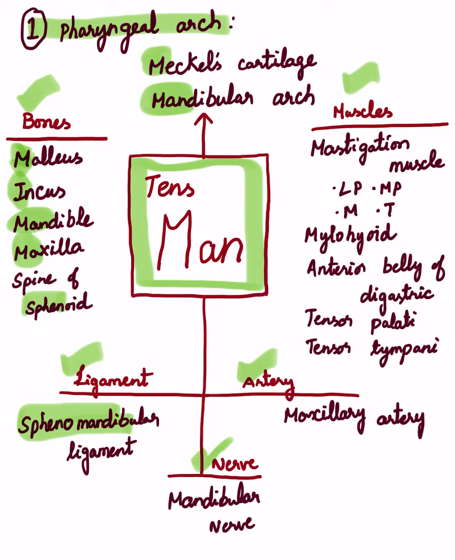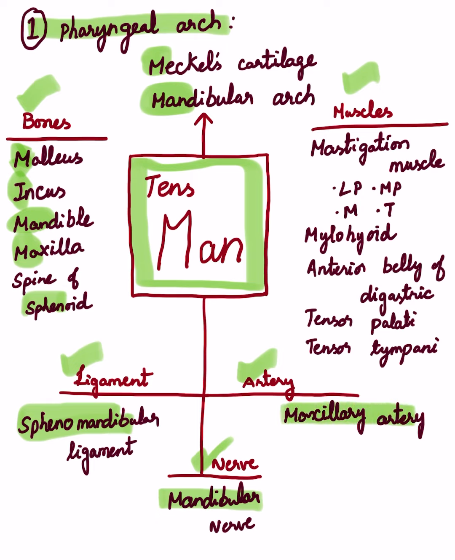And the nerve derived from the first pharyngeal arch, called the mandibular arch, is the mandibular nerve, and the bone mandible is also derived from it. And as the maxillary bone is derived from the first pharyngeal arch, the artery derived from the first pharyngeal arch is the maxillary artery.